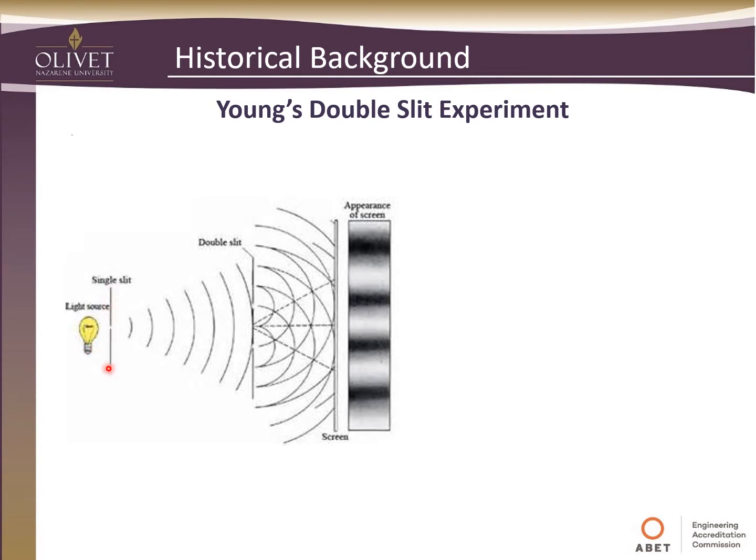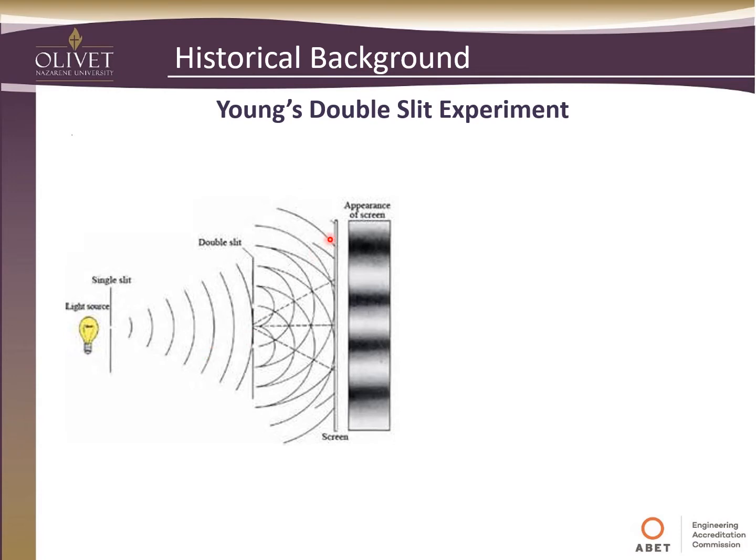Anyway, he took a barrier there and put a small slit in it and let the light shine through it. And when it did on the wall, of course, what one might expect, it was bright in the middle and tapered off or got dimmer as it went to the edges. So being the inquisitive mind that he was, he said, well, I wonder what would happen if I did two slits, thinking that there would be two bright spots with it fading off in all directions of those. Well, that's not at all what he saw.